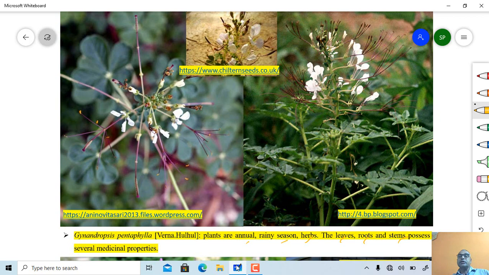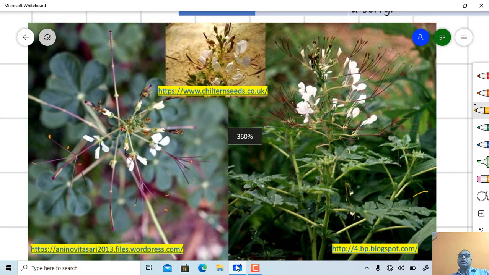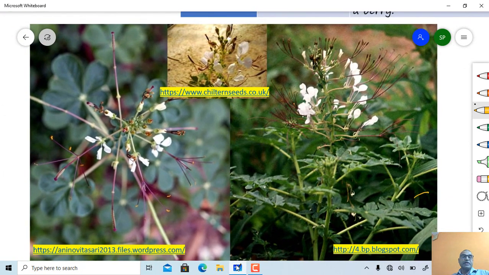Just see here the type of inflorescence. Older flowers are present at the base, younger ones towards the apex. See the nature of the flowers present here: calyx, corolla, then these are the stamens. This is the whole of a gynoecium, completely showing the condition of a gynophore. Again, just see the number of petals here.